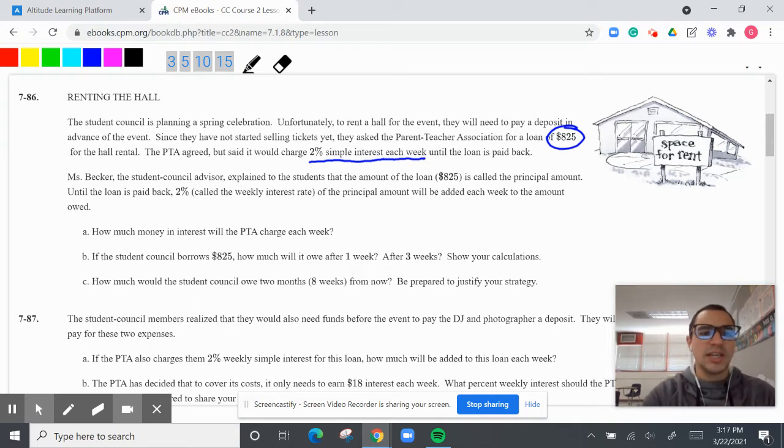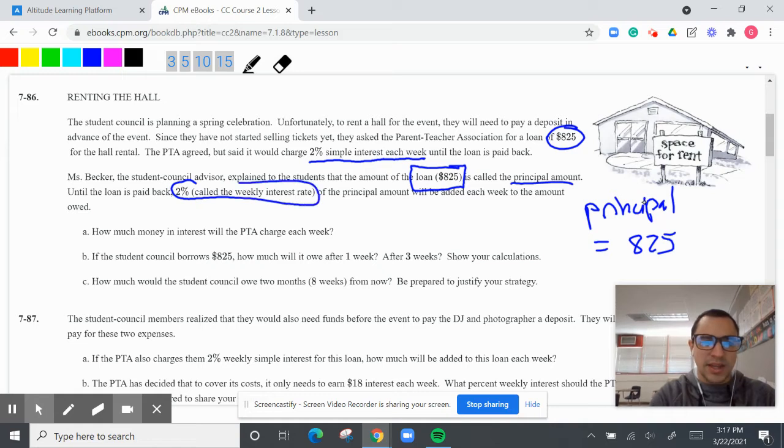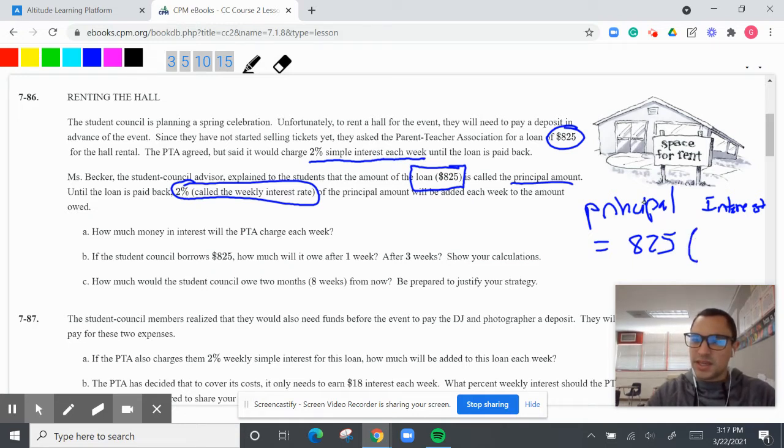Well, Ms. Becker, the student council advisor, explained to the students that the loan of $825 is your principal amount. So basically, our principal is $825, right? And we have 2%, which is the weekly rate, and that's every single week. So basically, our principal is $825, and then our interest. I can't spell interest right. Interest is going to be 2%, which is 0.02. So we need to figure out what that is going to be.